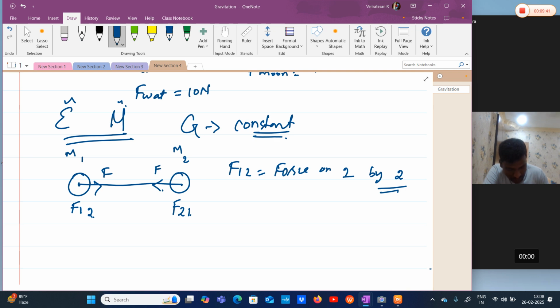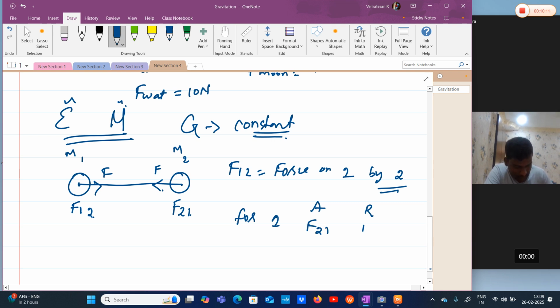And this law of gravitation obeys Newton's third law. What is Newton's third law? Every action has an equal and opposite reaction, and the reaction must be of the same nature, and it should act on different bodies. Which means for body 1, the action is F21, the reaction is F12.